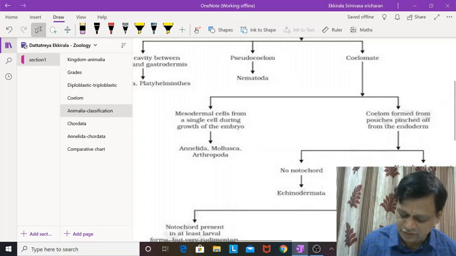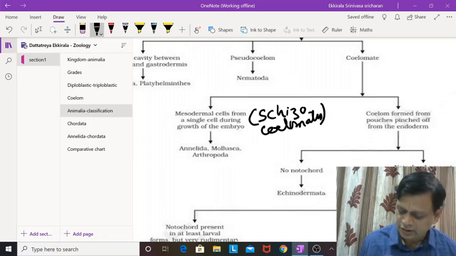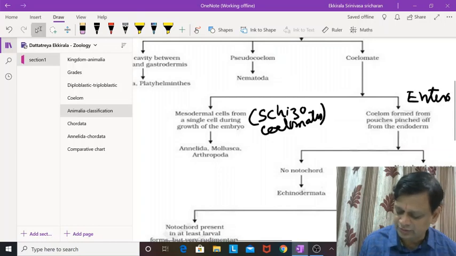Here we are talking about schizocoelomates, and here it is enterocoelomates.